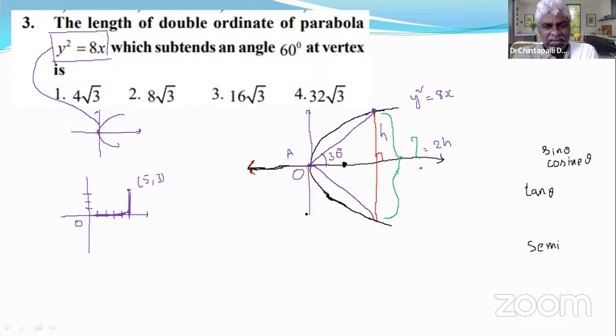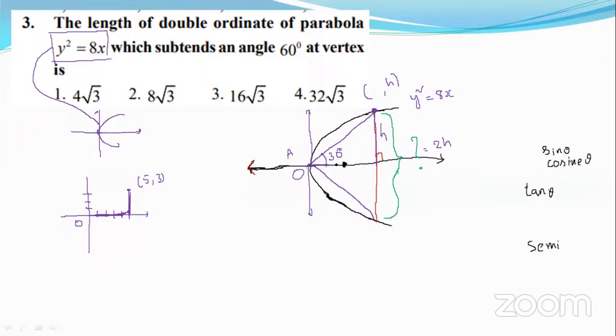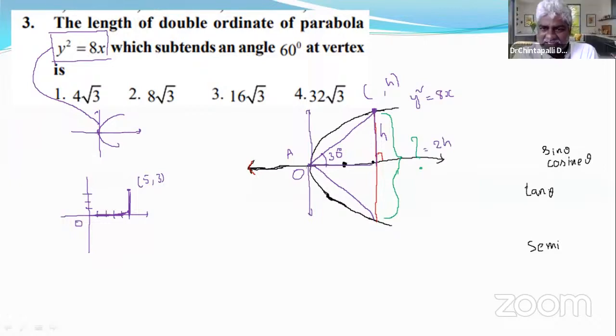Now, we are trying to write the coordinates of this point. We assumed this length is h, so the y coordinate of it is h. We have no idea about this distance. If we knew this distance, it would be the x coordinate.